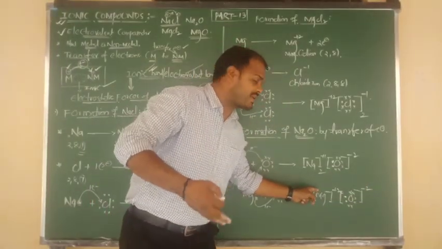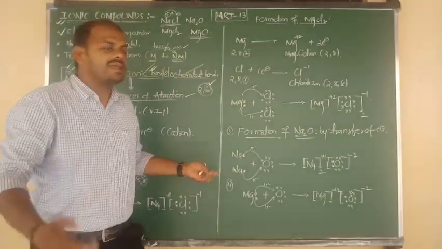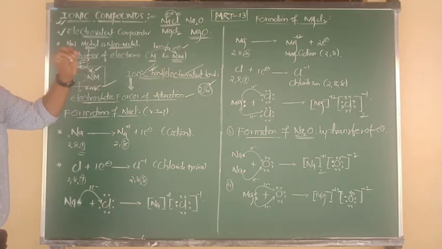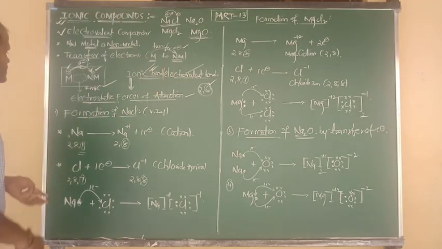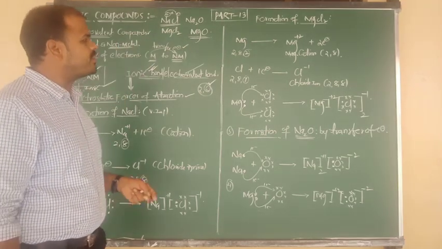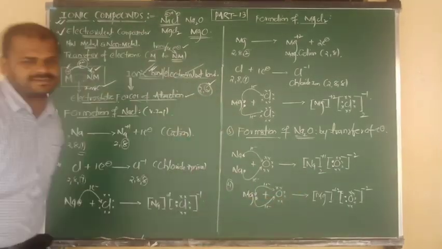It donates 2 electrons, it gains 2 electrons, between two oppositely charged ions. Again same thing, ionic bond. And the example for ionic compounds. All 4 examples are very important. So examples क्या है बेटा? Formation of sodium chloride, formation of magnesium chloride, formation of sodium oxide, and formation of what, beta? Magnesium oxide.